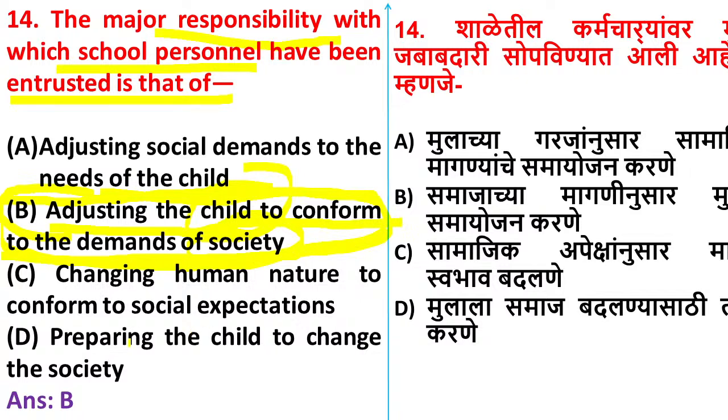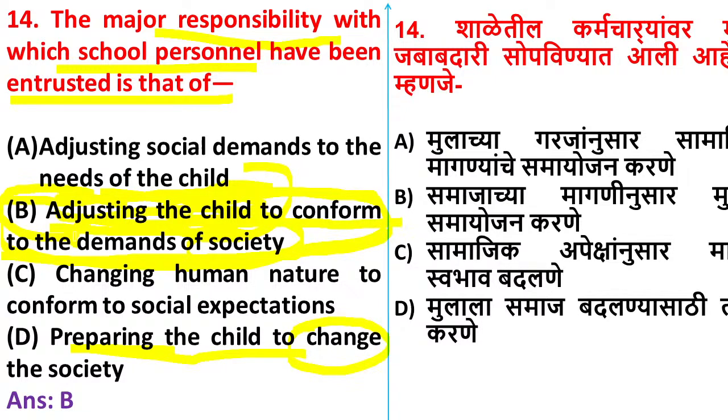Why is option D not correct? Preparing the child to change the society. Shivani is again saying option D. So what are we going to change? If there are any bad things in the society, then only we have to change them. If the society is good, then we just have to continue it and develop it. So there is no question of preparing the child only to change the society. Here the main aim of the school is adjusting the child to conform to the demands of the society. So what are the demands of the society? On that basis we have to develop the children. So option B is correct here.